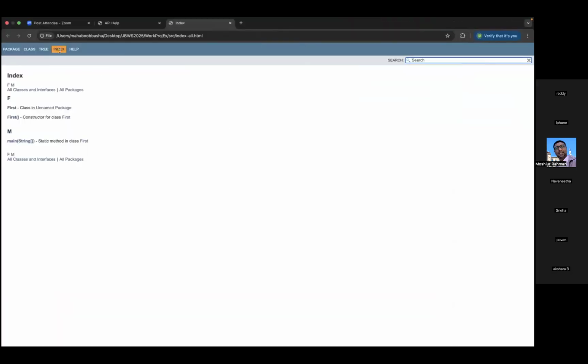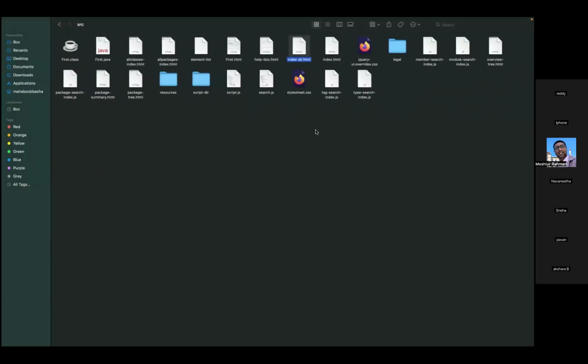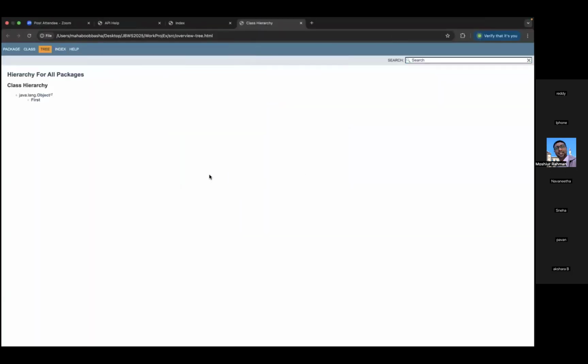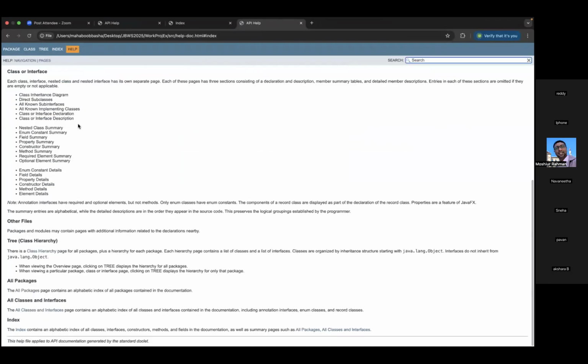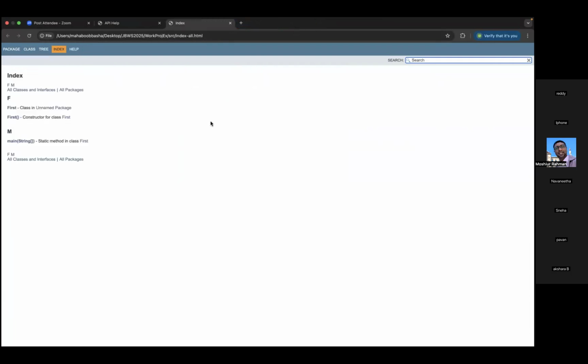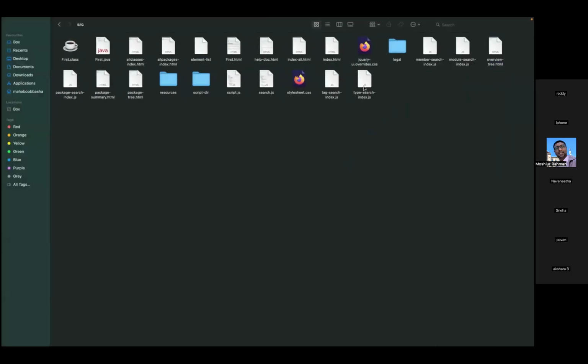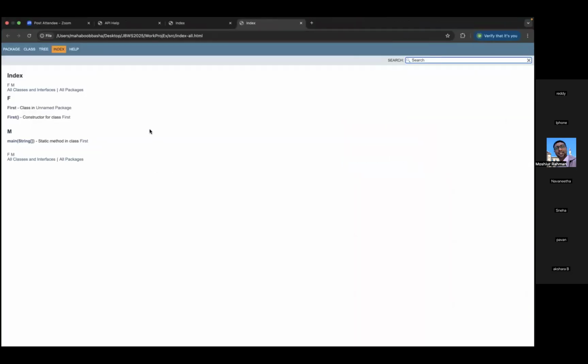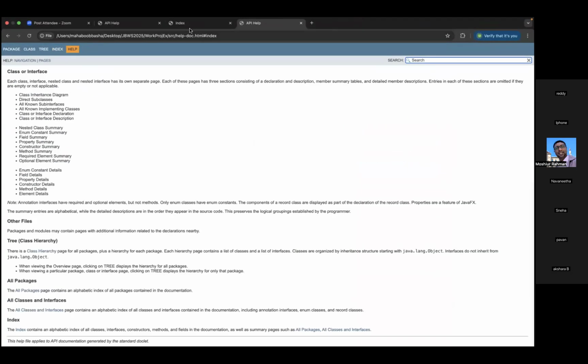So the index, you see, right, in the tab, the same thing opens. Whatever HTML files it has, it gives the information about your application, basically. So what are the concepts you have used and all. Now when I take this index all, you can see the title of the tab is API help. API help is nothing but the basic details it adds as a Java document.